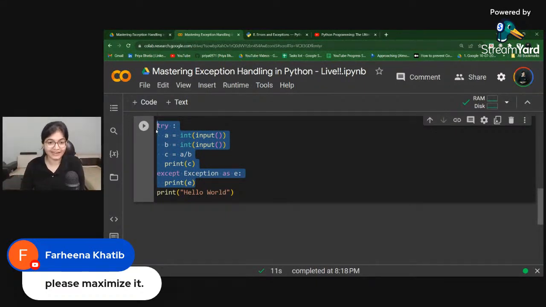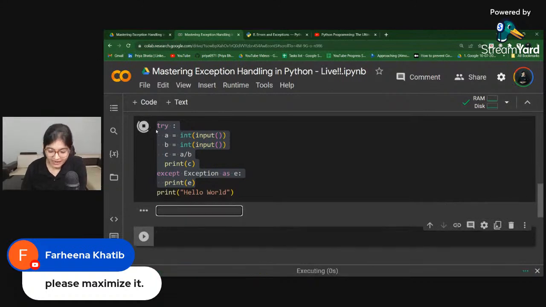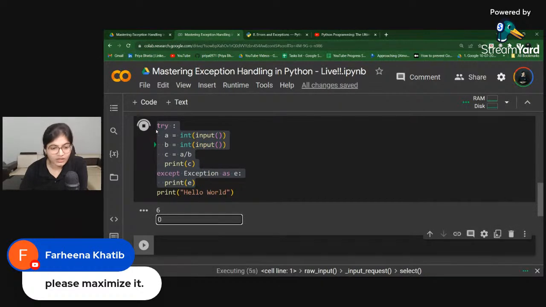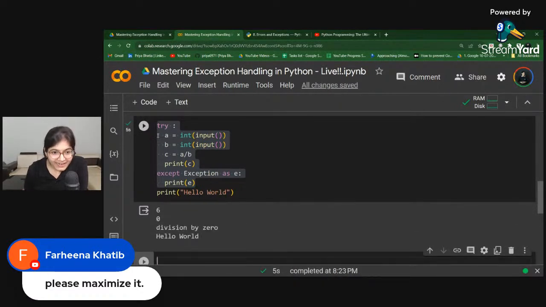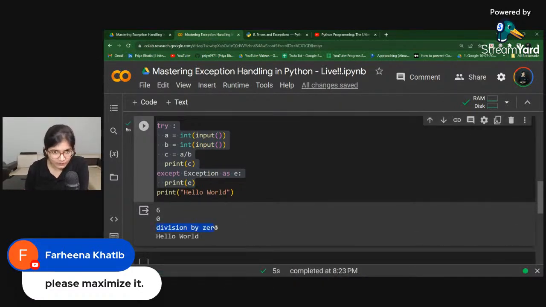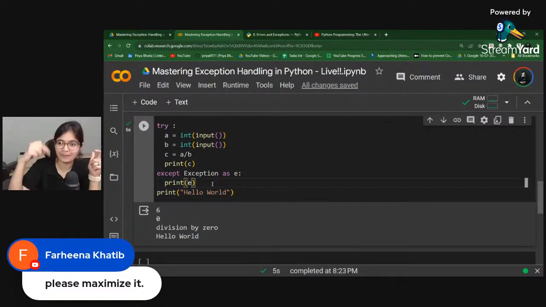So let's run this again. I'll put A as 6 again and B as 0. Now it is giving me the error, which is division by zero, because this is the kind of exception we are having. And I'm also getting the output hello world. So you can observe how beautifully we are able to manage the problem, and the obstruction which was happening in the earlier case.